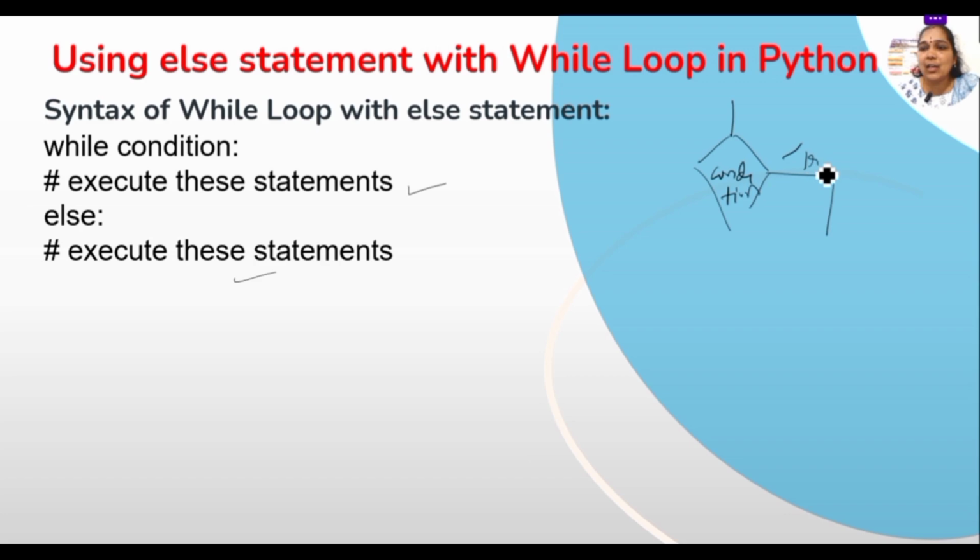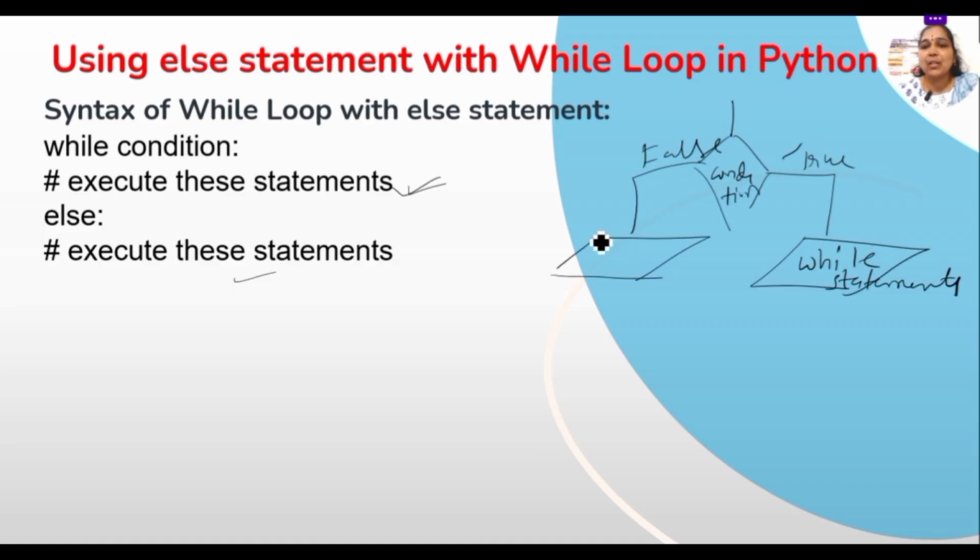Then if the condition is true, we will execute the statements followed by the while. If the condition is false, generally the loop stops. Before stopping the loop, we are using else, right? So the else part will execute here, the else statements are executed, and after that the loop stops.